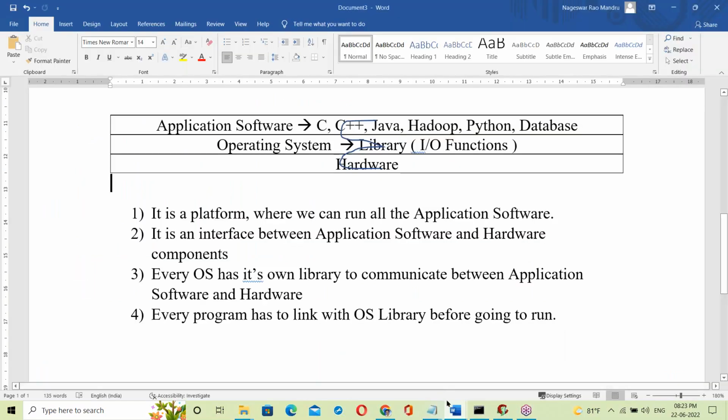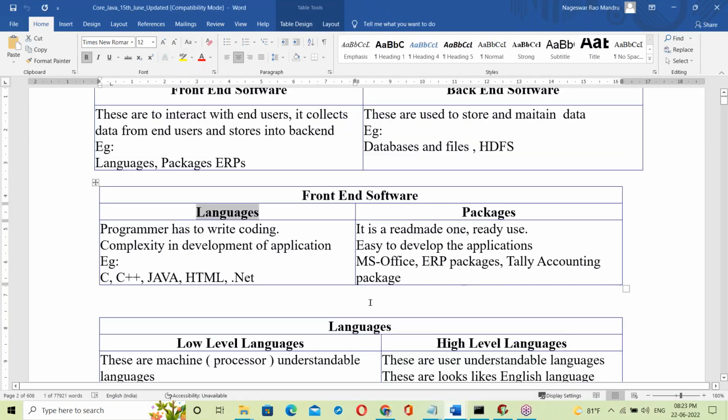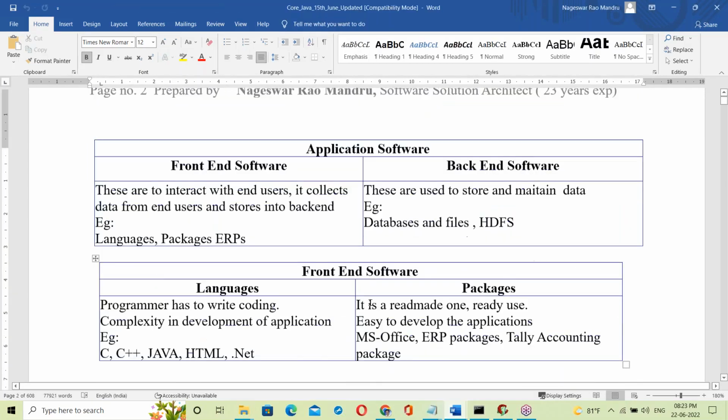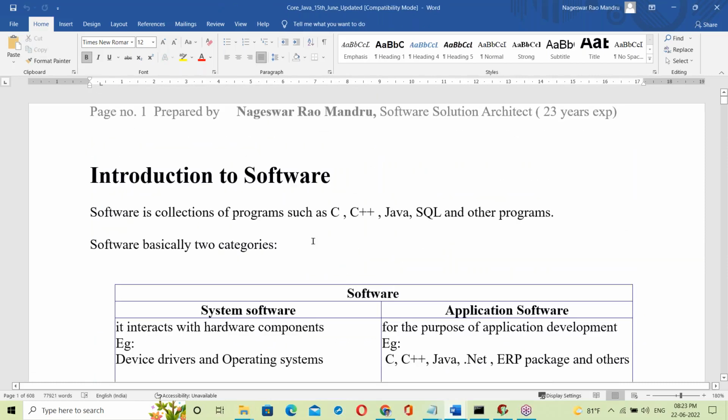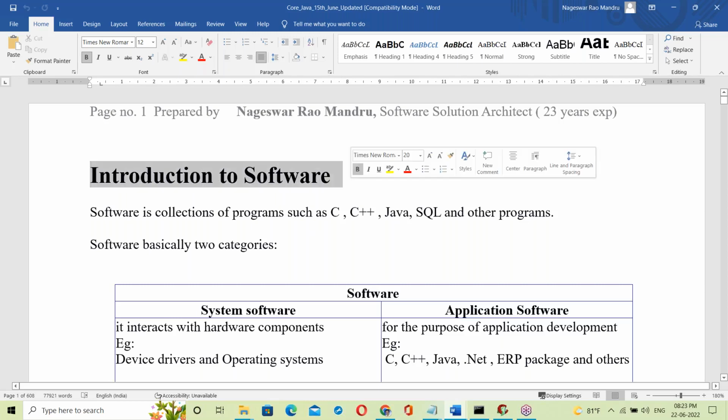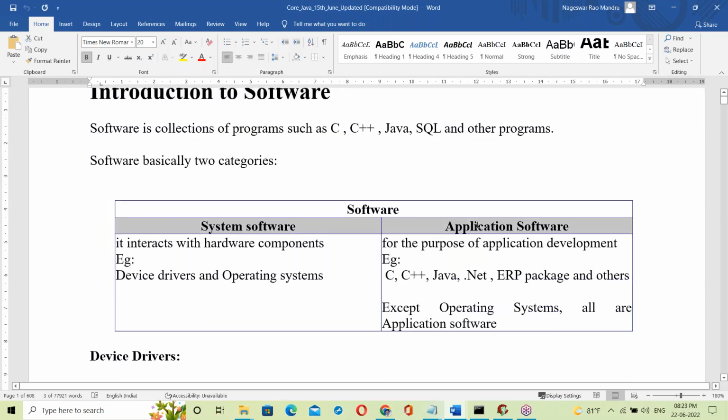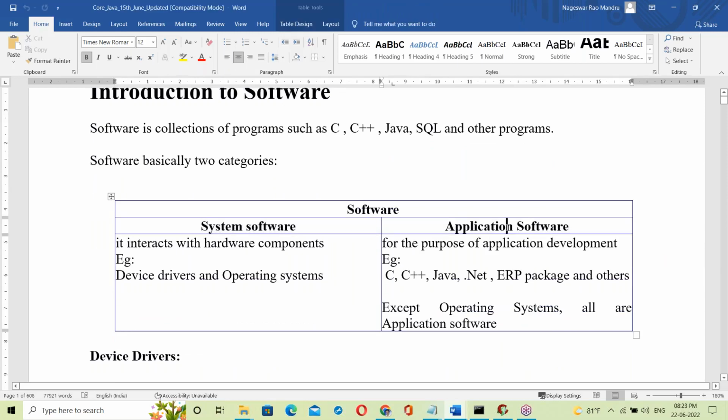Try to observe the way I'm introducing Java. First we started with computer ware: hardware and software. Java comes under software. In software, there is system software and application software.